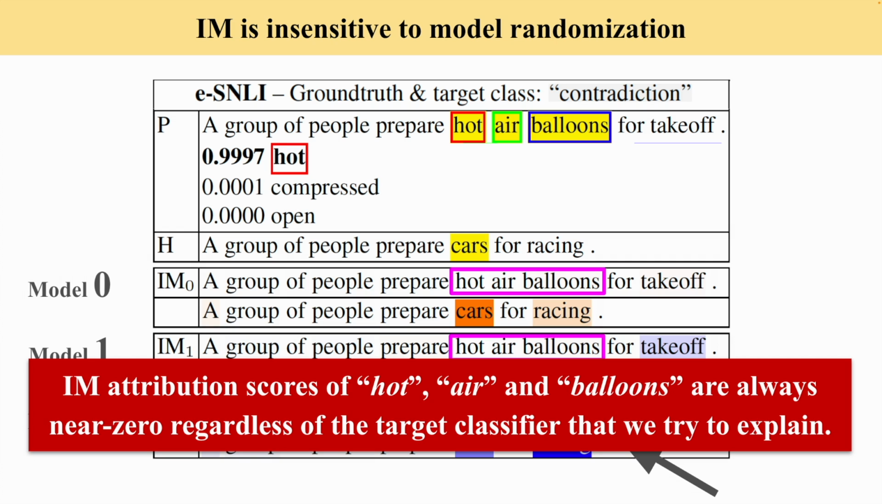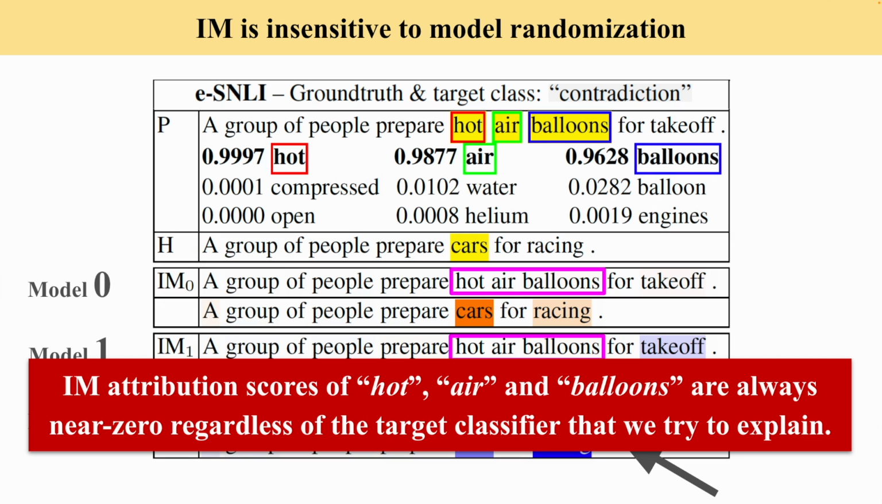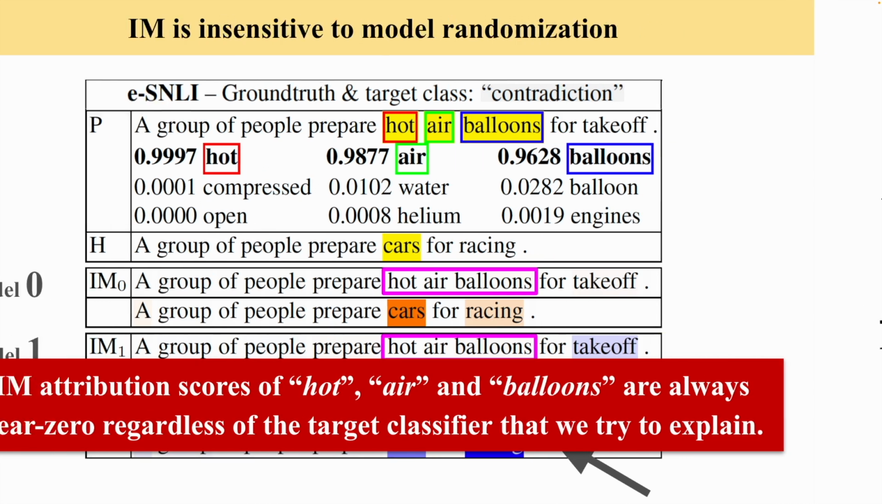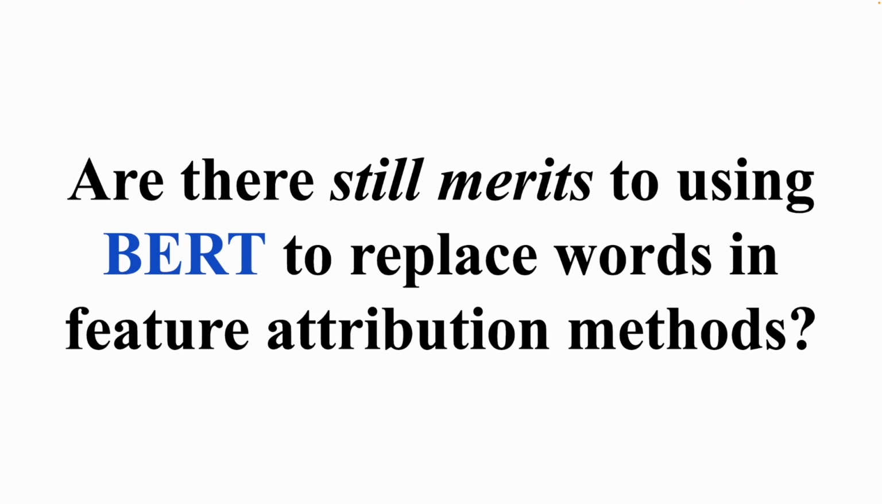For example, hot here is 99% likely to precede air and balloons in this context. Same for air and balloons. This makes IM attribution scores of hot air and balloons always near zero regardless of the target classifier that we try to explain. Are there still merits to use BERT to replace words in future attribution methods?